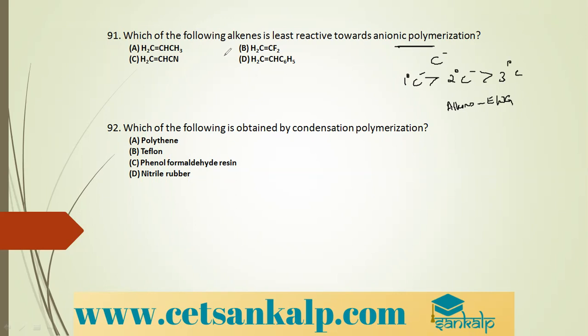So which is the correct option? Here there are no electron withdrawing groups. But here there are electron withdrawing groups. Here also there is an electron withdrawing group. So this is least stable. Which of the following is obtained by condensation polymerization?